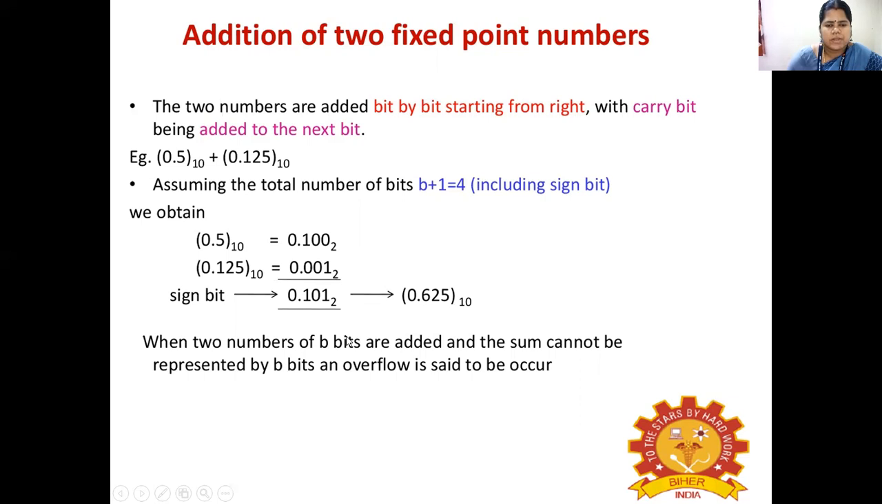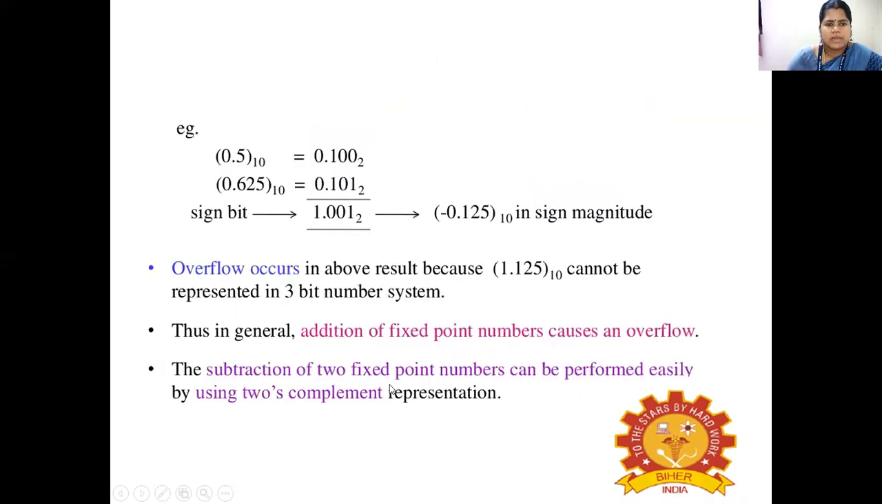When two numbers of b bits are added and the sum cannot be represented by b bits, overflow is said to occur. In the above case, the overflow has occurred because the 1.125 to the base 10 decimal value cannot be represented in a 3-bit number system. So the addition of fixed point numbers can cause an overflow.